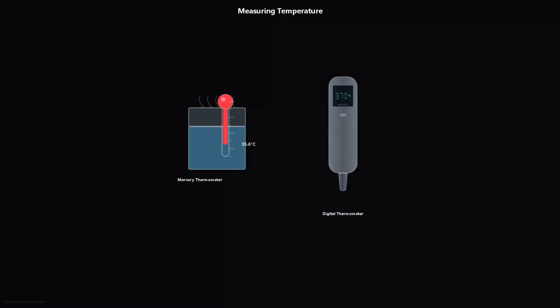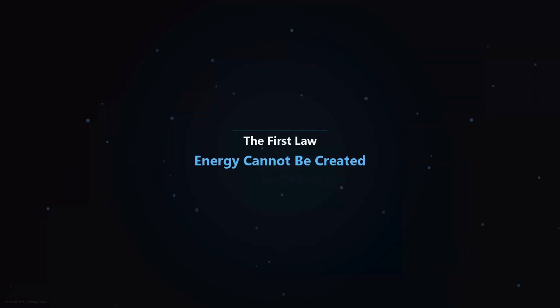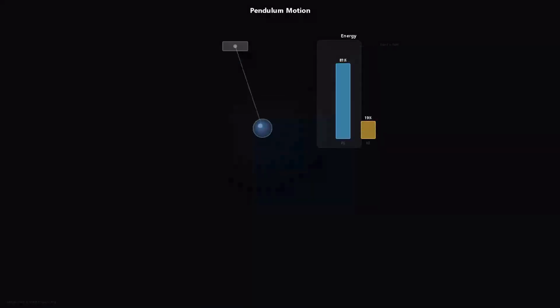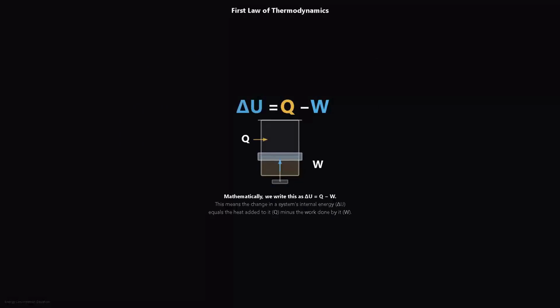Now we step up to the first law of thermodynamics, also known as the law of conservation of energy. It declares that energy cannot be created out of nothing, nor can it be destroyed. The total energy in an isolated universe remains completely constant. Energy can only change its face, transforming from potential, to kinetic, to chemical, or into heat. Mathematically, we write this as delta U equals Q minus W.